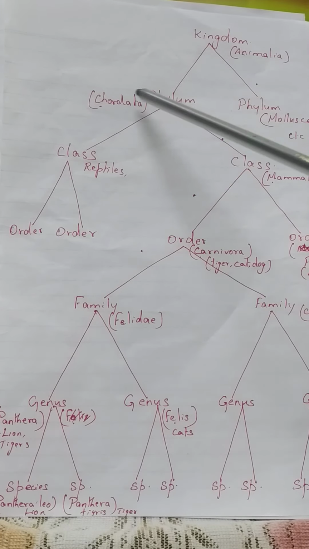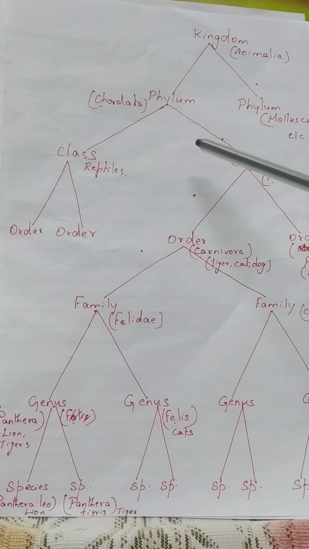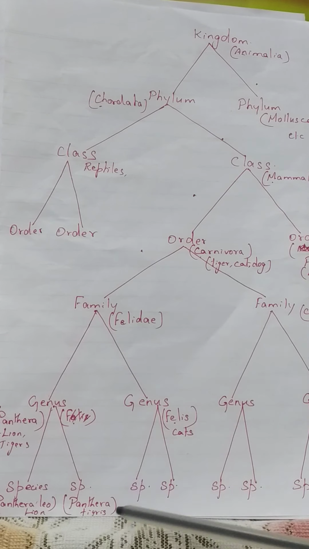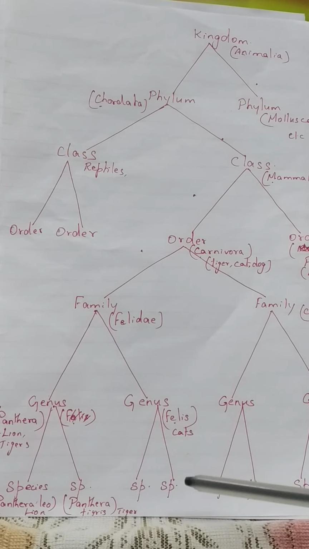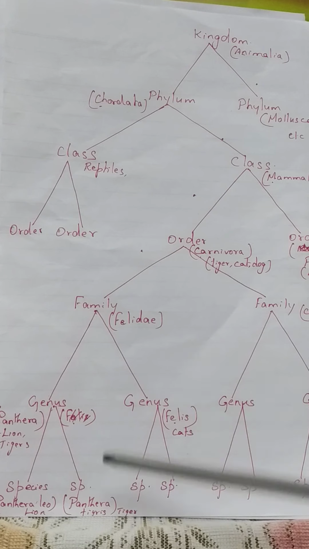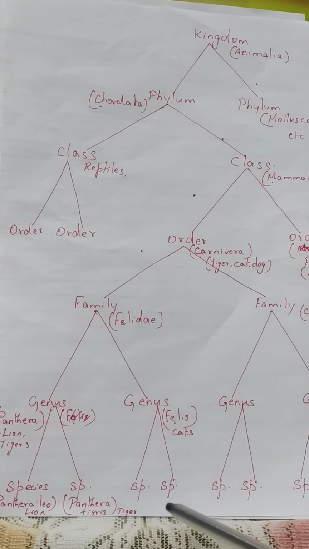In the same way, there are so many phylums. In your 9th standard, you studied about different phylums: Porifera, Coelenterata, Platyhelminthes, Nematoda, Annelida, Arthropoda, Mollusca, Echinodermata, Protochordata and Chordata. All these phylums have some common characters, so they are placed into kingdom Animalia. So in this way, all living organisms on this earth are grouped into different categories.